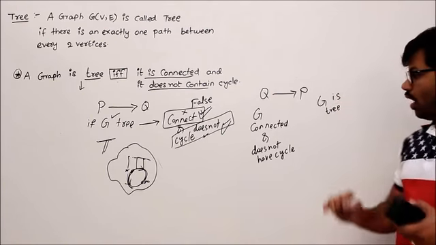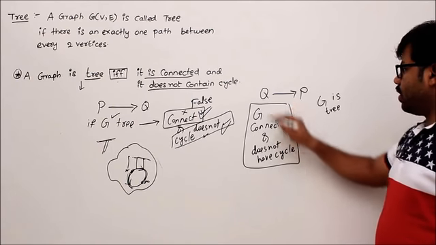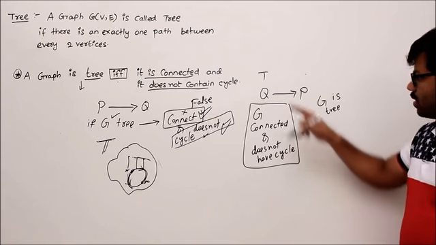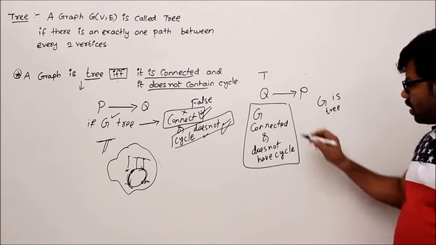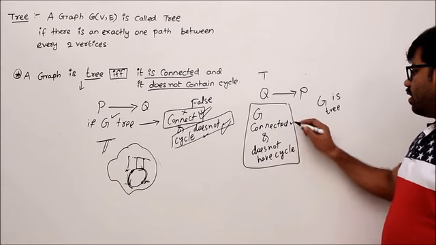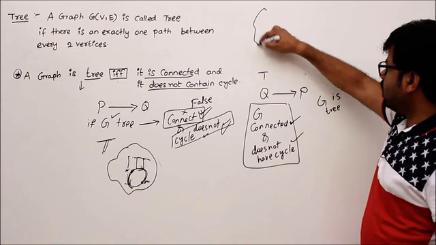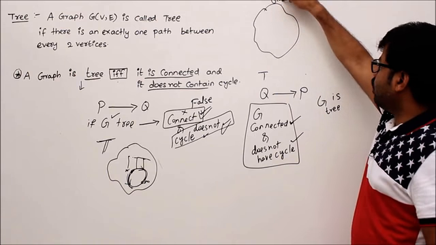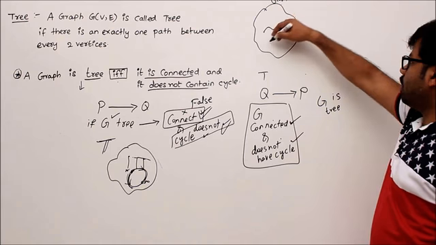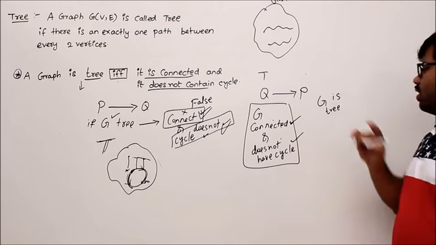How to prove this kind of statement? For that we first assume left is true and we prove that right is true. Let's assume left is true. Q means this one, right? The graph is connected and let's say the graph does not have a cycle. So imagine a structure which is a graph, and assume these two things: the graph is connected and has no cycle. Then why should it be a tree?